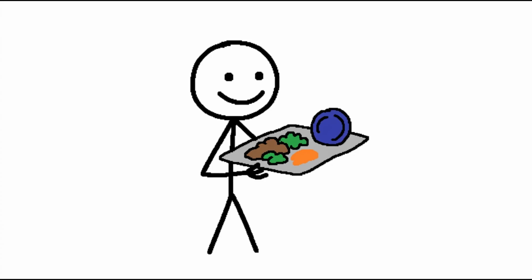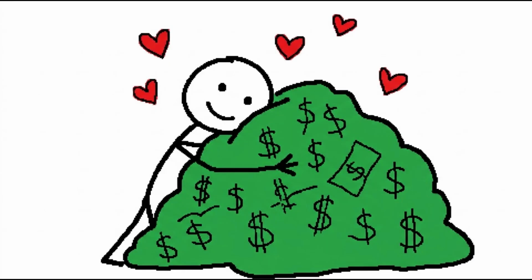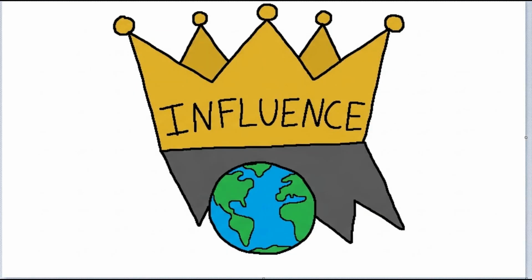Now imagine you're a country like Japan, India, or Germany. You need to buy millions of barrels of oil every year. But here's the catch. Most international oil is priced and traded in US dollars. That means if your country wants to buy oil, you first need to get US dollars. This creates a huge demand for the dollar. But why is oil traded in dollars?